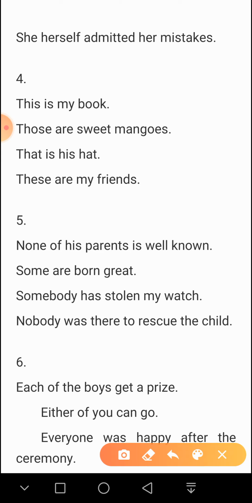So come, the next one, the sixth one, is distributive pronouns. See, each, every, either, everyone. These are examples of distributive pronouns. What are distributive pronouns? Each, every, either, neither are called distributive pronouns. These pronouns are considered singular and are followed by a verb in the singular.